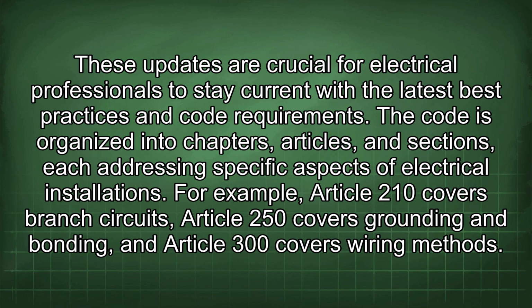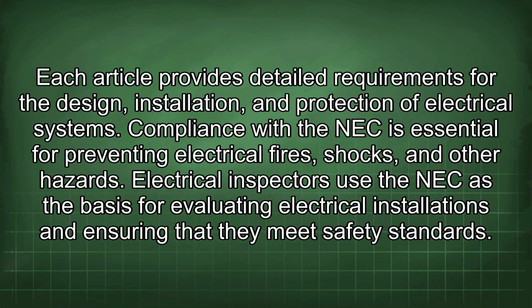The code is organized into chapters, articles, and sections, each addressing specific aspects of electrical installations. For example, Article 210 covers branch circuits, Article 250 covers grounding and bonding, and Article 300 covers wiring methods. Each article provides detailed requirements for the design, installation, and protection of electrical systems.